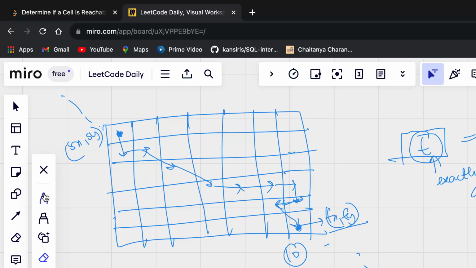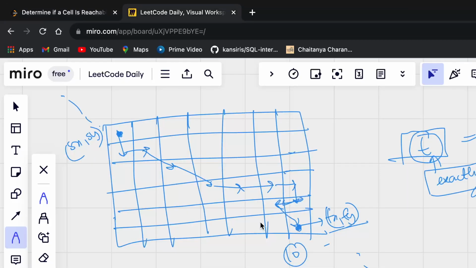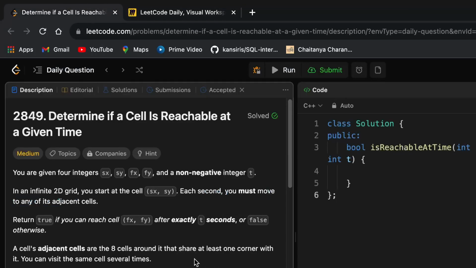Now let us try to understand what else we can do here. We are saying you have to reach exactly within t seconds. Another thing given is that you must move to any of the adjacent cells each second, so you cannot stand anywhere. Also, you can visit the same cell several times.